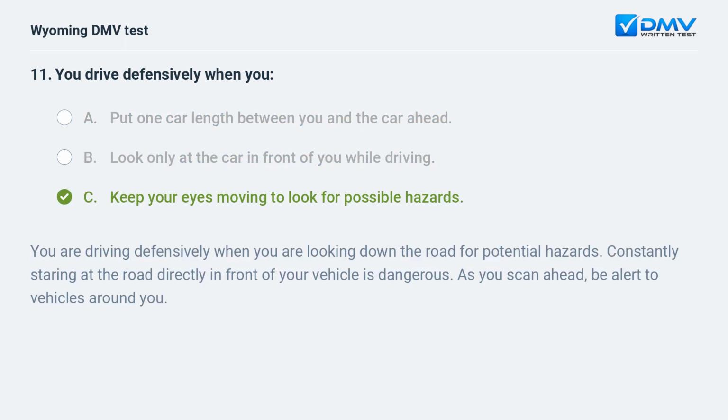C. Keep your eyes moving to look for possible hazards. You are driving defensively when you are looking down the road for potential hazards. Constantly staring at the road directly in front of your vehicle is dangerous. As you scan ahead, be alert to vehicles around you.